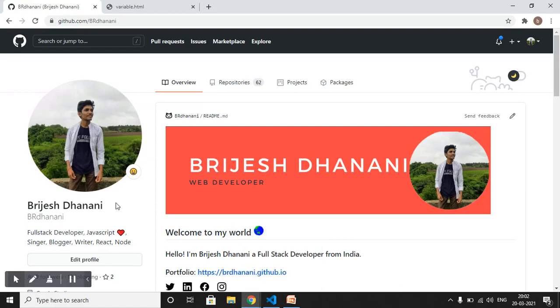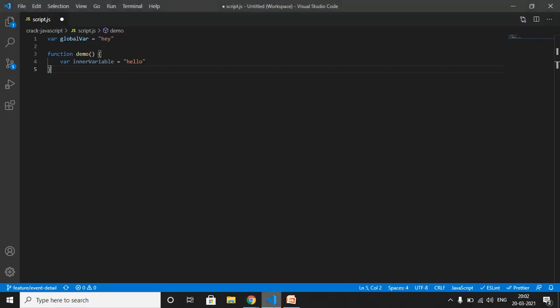All the variables which are declared using var are globally scoped or function or locally scoped. The scope is global when a var variable is declared outside a function. But wait, what does it mean? To understand it, let's see one example. Let me clear this first.